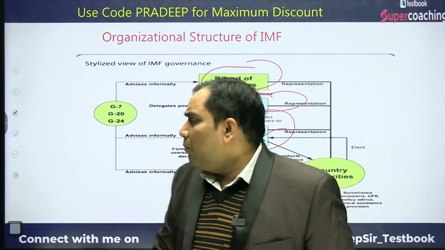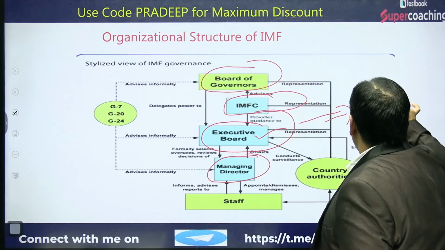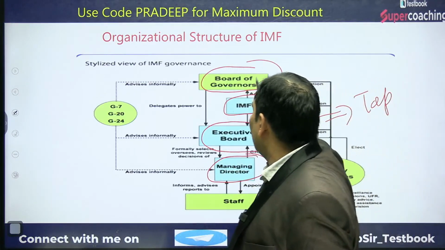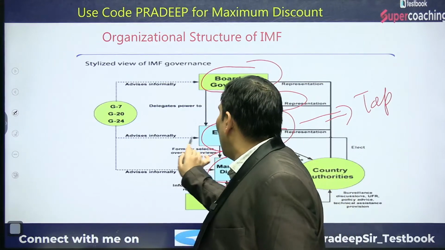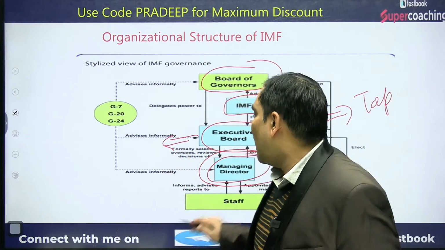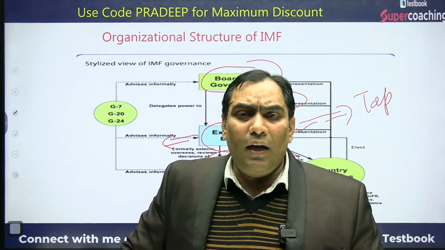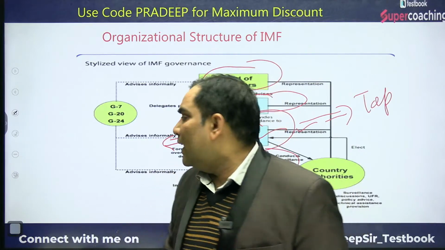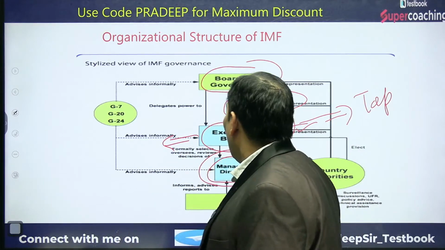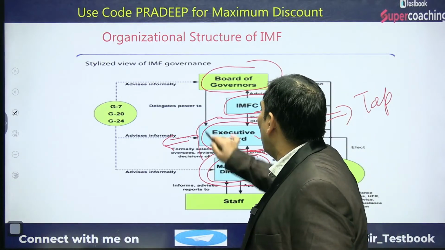The top executive of the IMF is known as the managing director. The day-to-day affairs of the administration of the IMF are run by the executive board, and this executive board is elected by the board of governors.